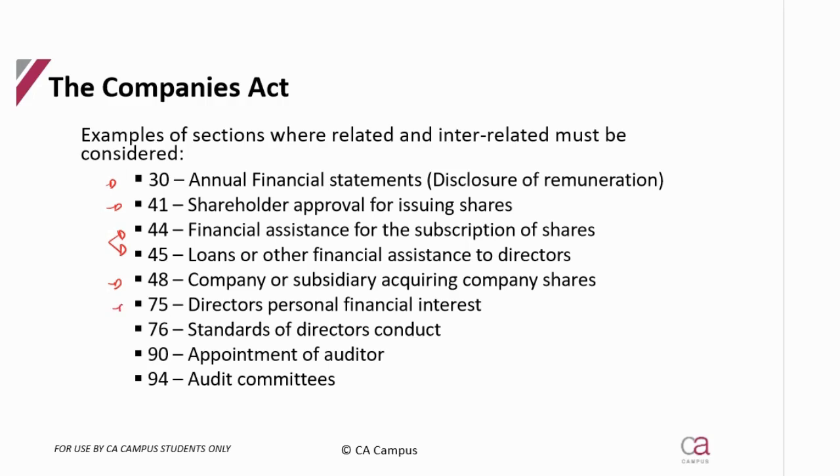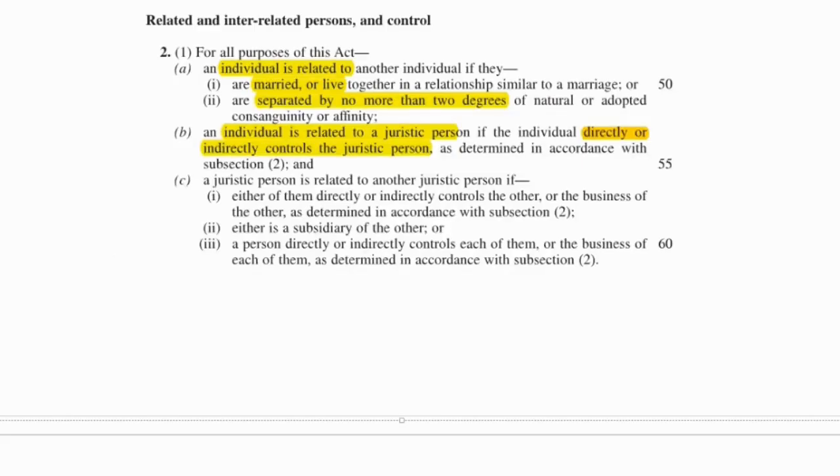Director having a personal financial interest, or somebody related to a director having a personal financial interest, your director's conduct or somebody related to the director, and then your auditors and your audit committee, because obviously they cannot be related to somebody that is part of the business if they need to be independent. Let's quickly go into the Companies Act, sections 2 and 3, so you can see this. So here we are, section 2, related and interrelated.